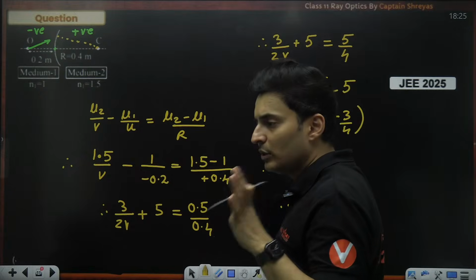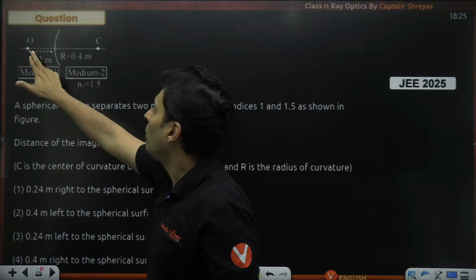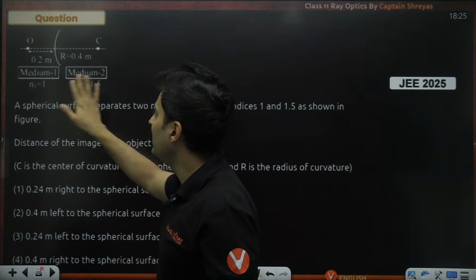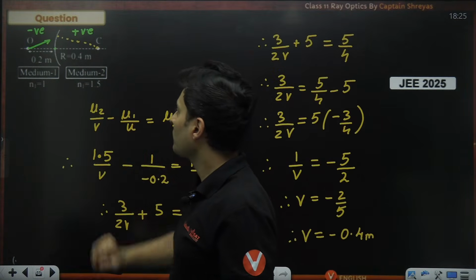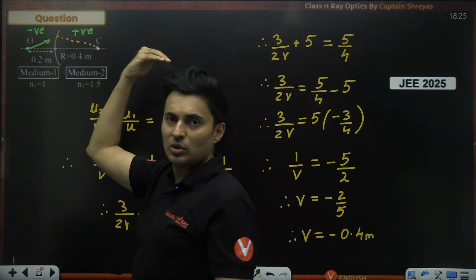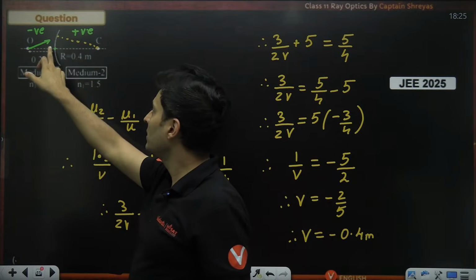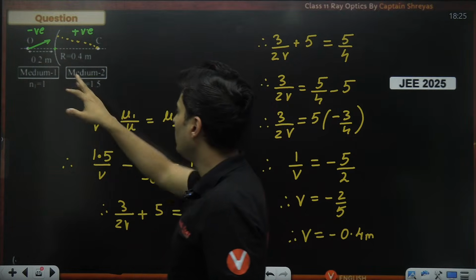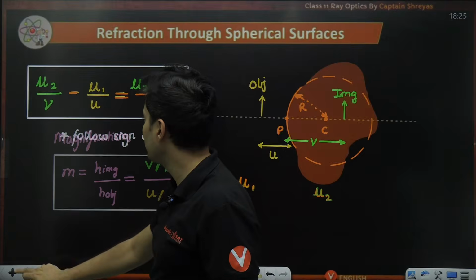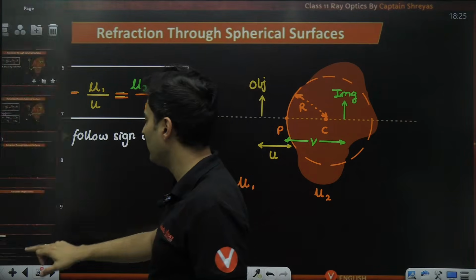So in this particular question, I will explain it again because this is a very important substitution based question. In this question, what was given? Object is here, surface is here, center is here, radius is given, mediums are given. Where is the image formed? So what we did, we showed the rays coming out from the object. Because it is going this side, this side is positive, this side is negative. Okay, this pole is the origin. Now we wrote down the formula, which I just explained to you over here. Mu2 by v minus mu1 by u is mu2 minus mu1 divided by r.